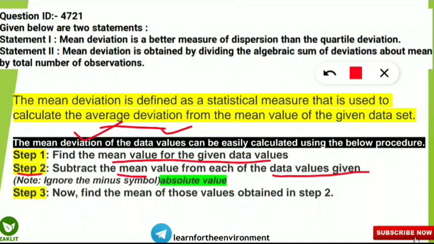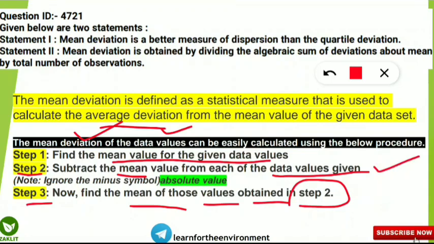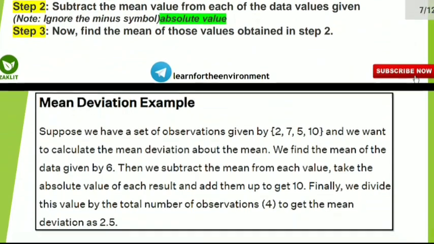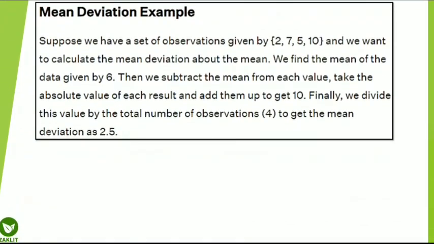So no need to worry if you are not getting it. In the next slide you will be able to get it. And the final step is to find the mean of those values obtained in step 2. So here, whatever values we got in step 2, we have to find their mean. And in step 2, one important thing is that we have to ignore the minus symbol. That means we have to take the absolute value of that value. So in the next slide we will know how to calculate the mean deviation from an example.